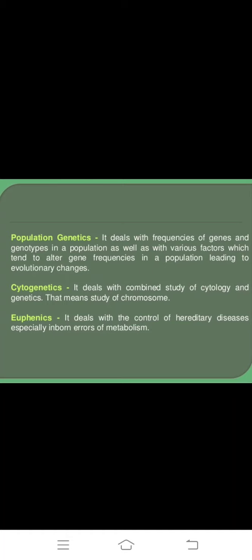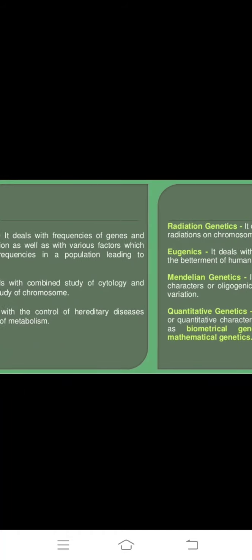Euthenics deals with the control of hereditary disease, and specifically inborn errors of metabolism. Inborn means present from birth.